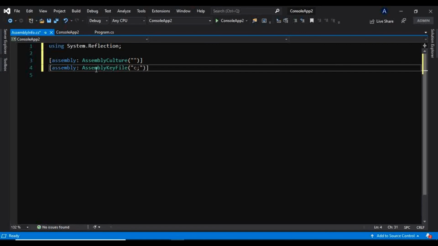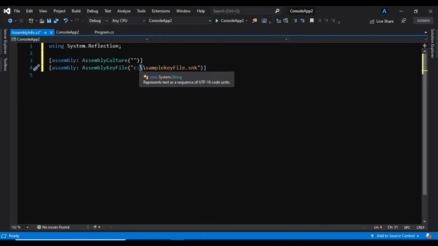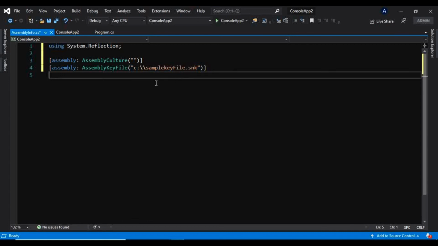So C drive, then the file name. You have to give a backslash again, so you have to escape this character because it has a special meaning between the inverted commas. Now just save this and try to build this.